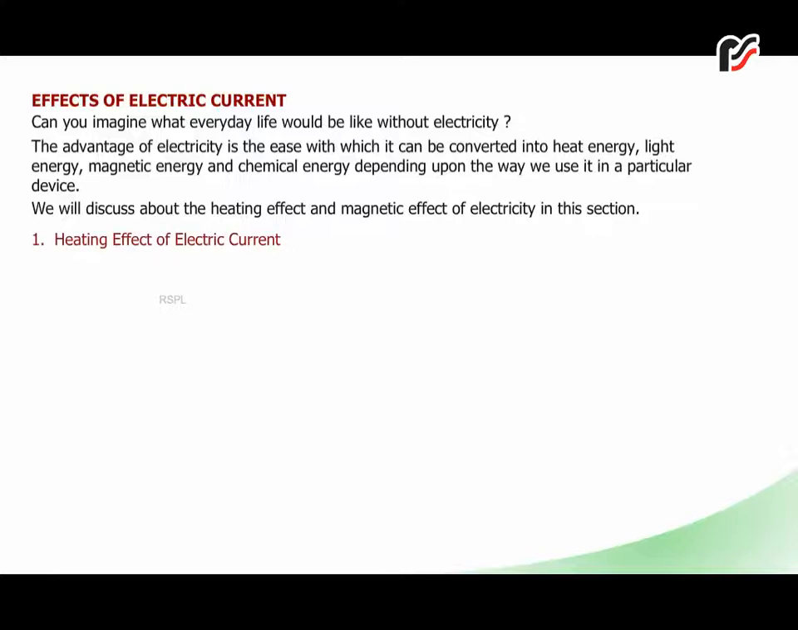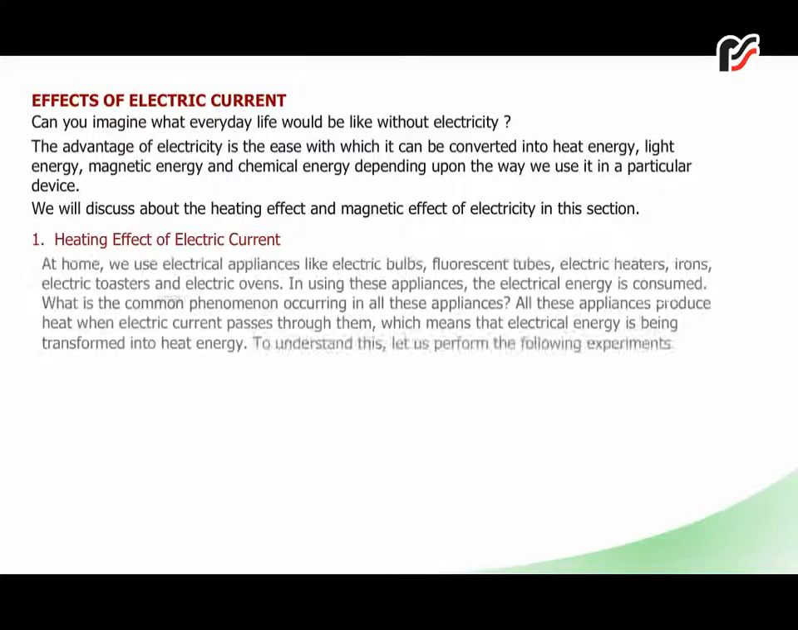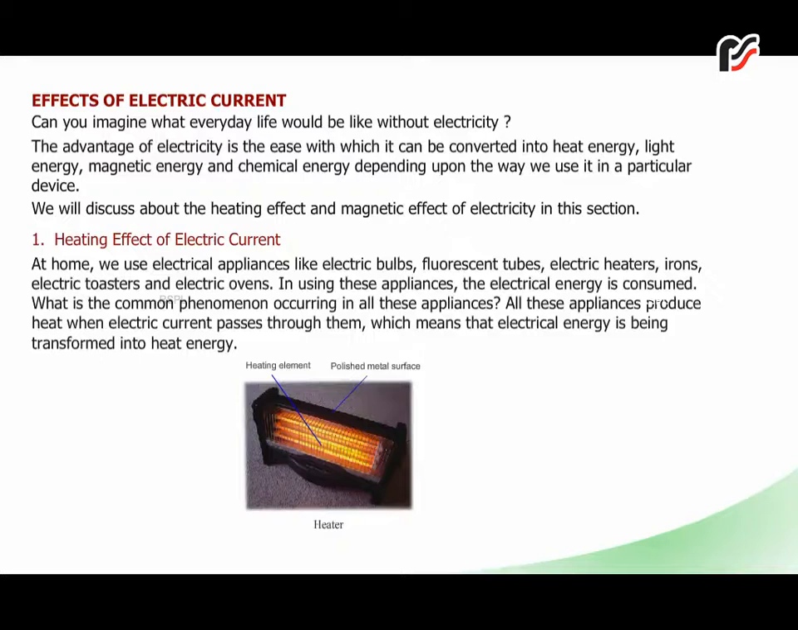1. Heating effect of electric current. At home, we use electrical appliances like electric bulbs, fluorescent tubes, electric heaters, irons, electric toasters, and electric ovens. In using these appliances, the electrical energy is consumed. What is the common phenomenon occurring in all these appliances? All these appliances produce heat when electric current passes through them, which means the electrical energy is being transformed into heat energy.